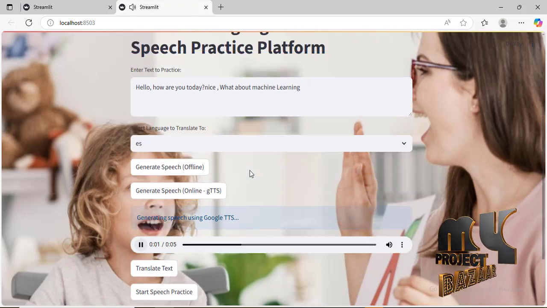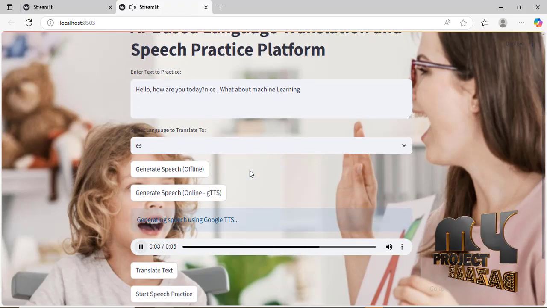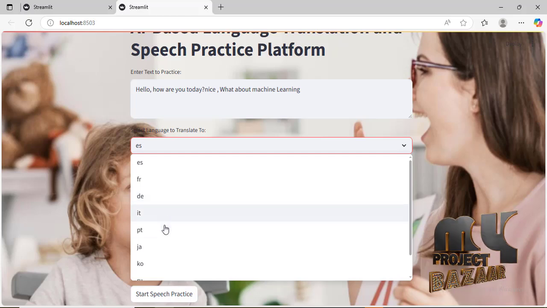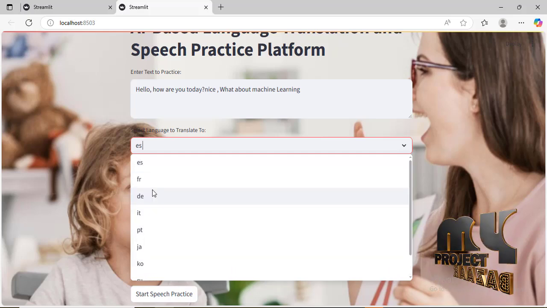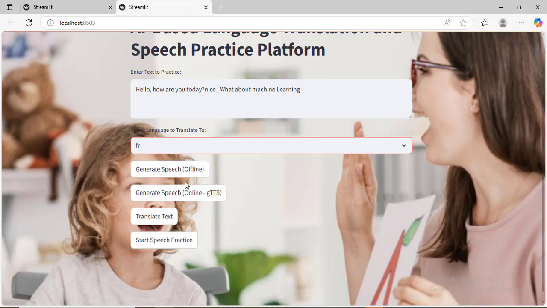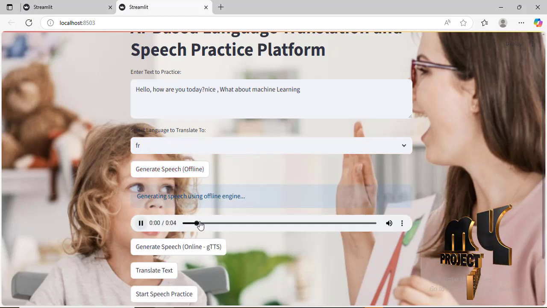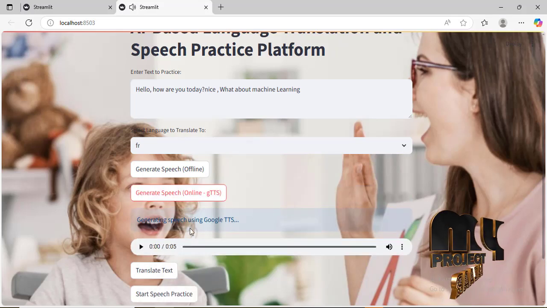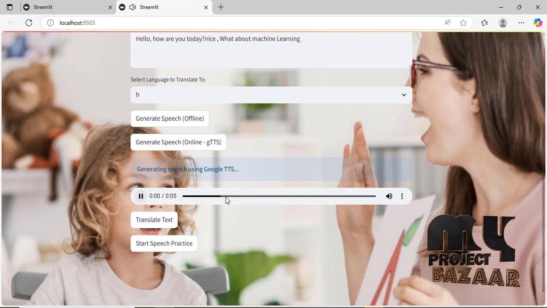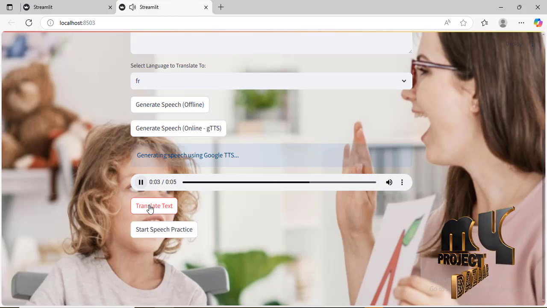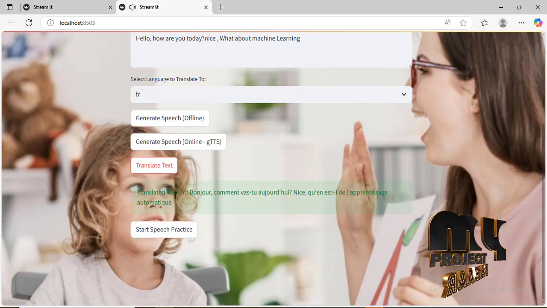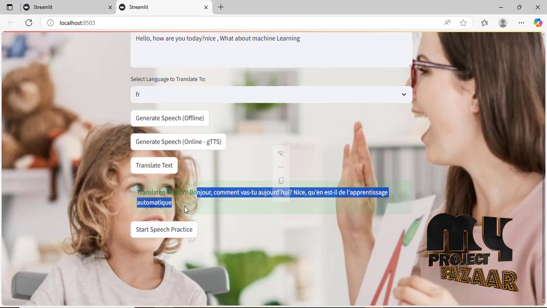Next is generating speech with the online gTTS model. Hello, how are you today? Nice. What about machine learning? Yeah, this is offline and this is online with gTTS. Then we change the language, for example to French. Hello, how are you today? Nice. What about machine learning? When we change the language, it automatically translates the text.